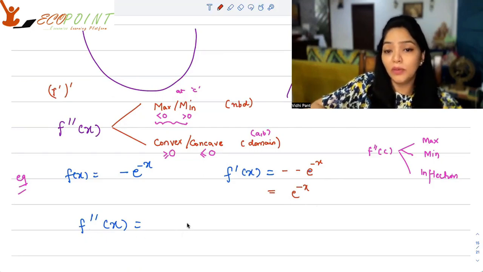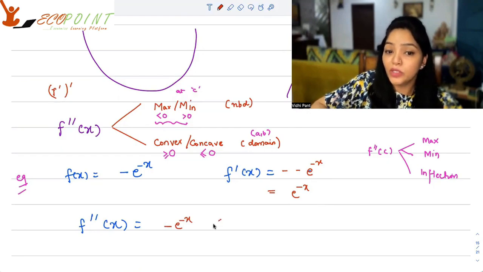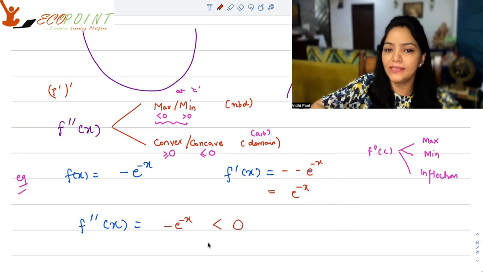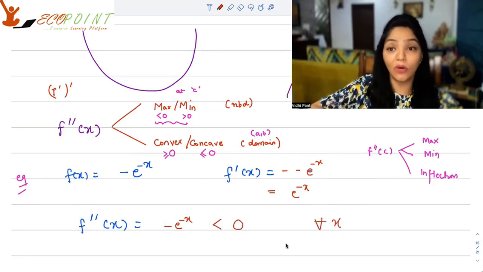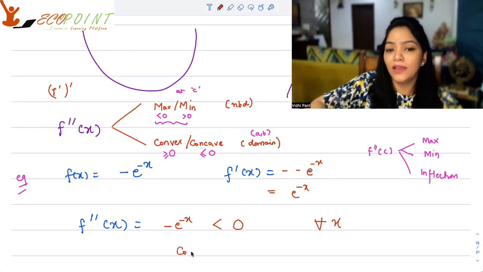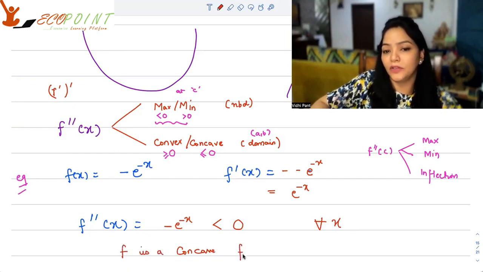Now the double derivative of this expression will be e to the power minus x, with a minus coming outside, which is less than 0. Since it is less than 0, what can I say? And this is less than 0 for all x, not just a particular x, for all x. So in the entire domain, for all x's, I have double derivative negative, which means it's a concave function, which means f is a concave function.